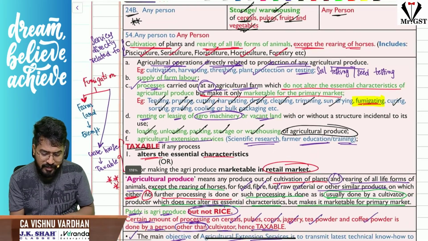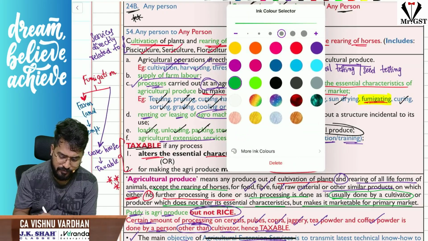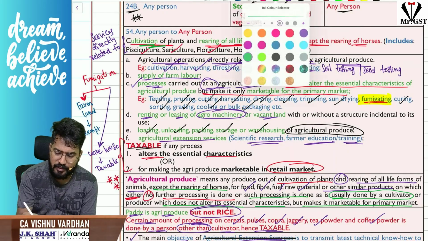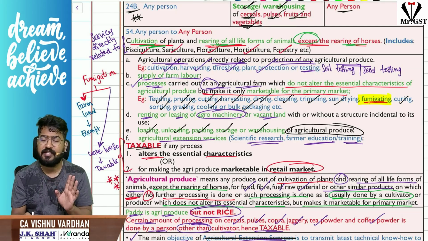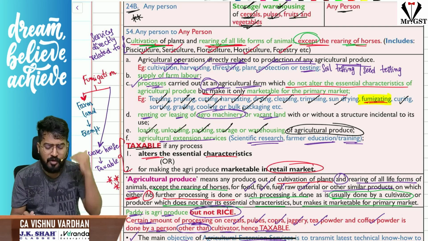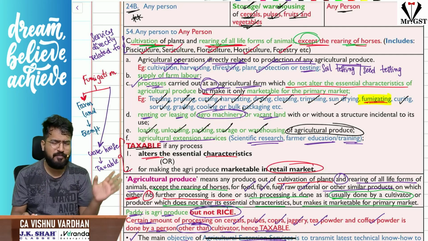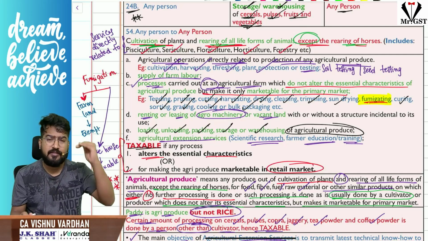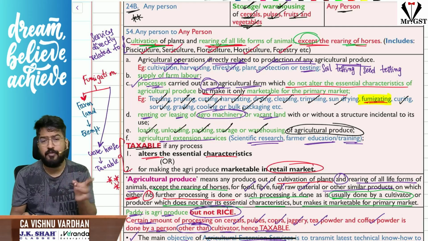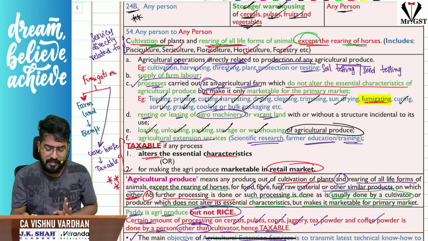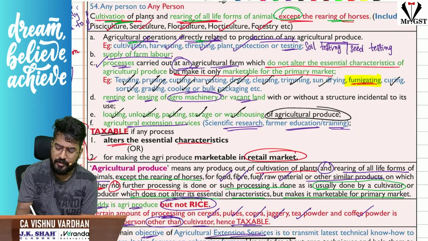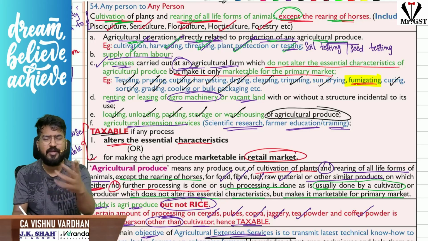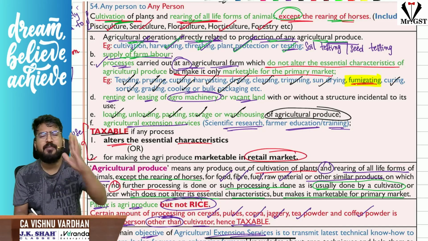Agriculture related activities include cultivation of plants and rearing of all life forms of animals, except horses. Horses will not be treated as an agricultural activity. Except horses, anything you do, pisciculture, sericulture, floriculture, horticulture, forestry, rearing of pigs, cows, cattle, buffaloes, sheep, even fishes and silkworms, every life form except horse, will be treated as agricultural activity. And all agricultural operations directly related to production of any agricultural produce, for example cultivation, harvesting, threshing, plant protection, testing (soil testing, seed testing), and supplying farm labor, are also exempt under GST.